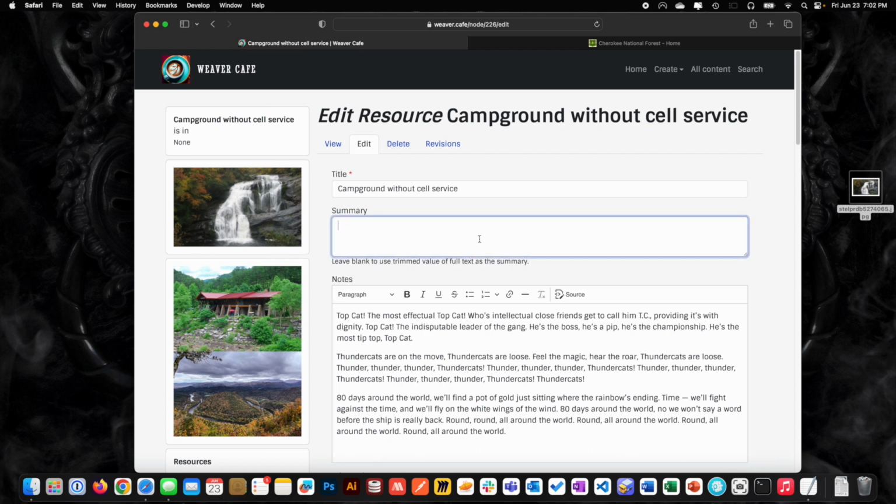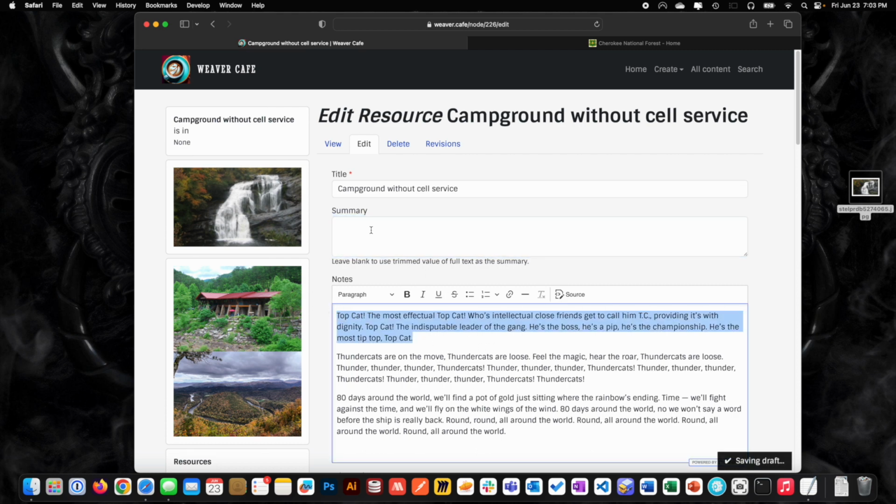A summary is what you see when you're looking at a listing of elements and items that you have created. If there's no summary, it's just going to take the top certain number of characters. I think it's like 600 characters. It's going to make it a summary.